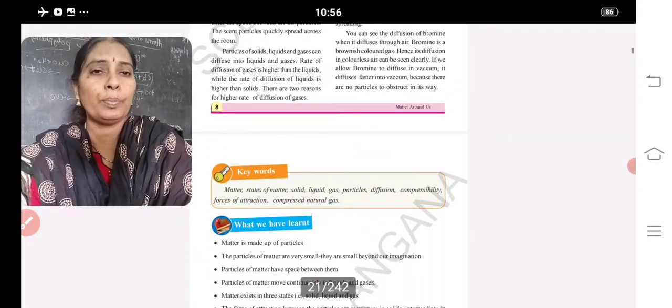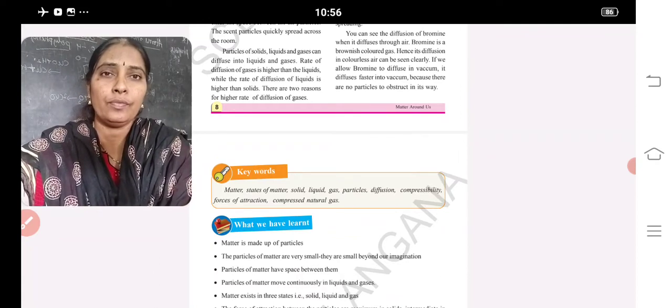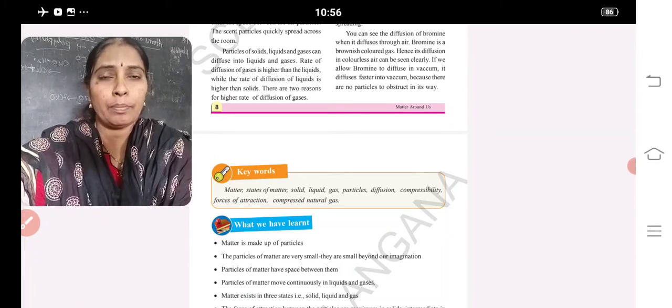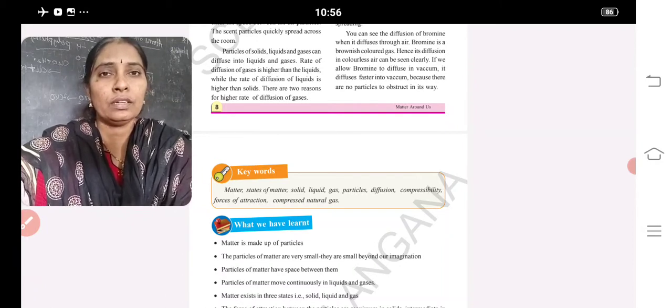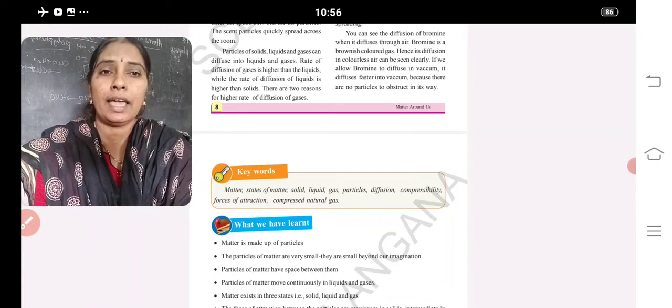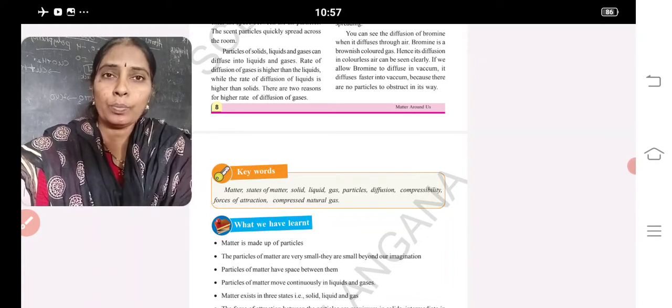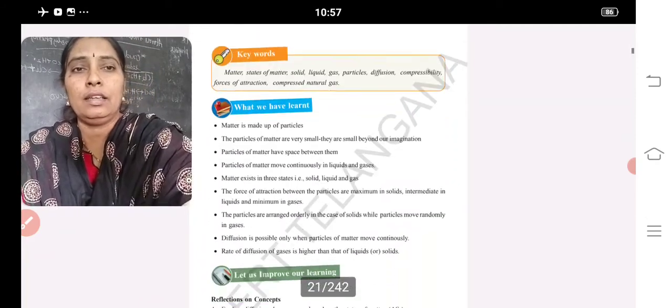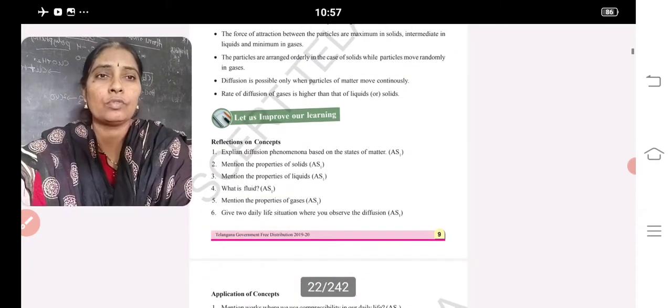So these are the topics that should be covered from the first lesson: diffusion, compressibility examples, diffusion examples, definition, states of matter, how one state changes to another state, and diffusion, speed of diffusion among two gases with a simple activity. So this topic should be read first from the first lesson. And now we come to the question answers.